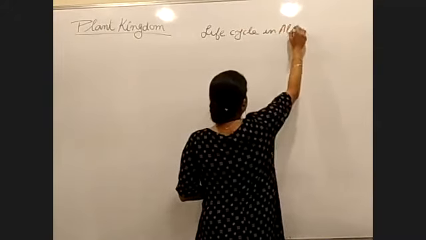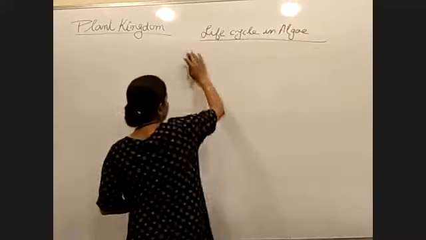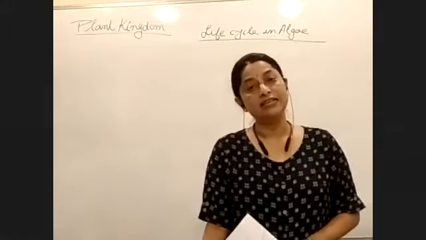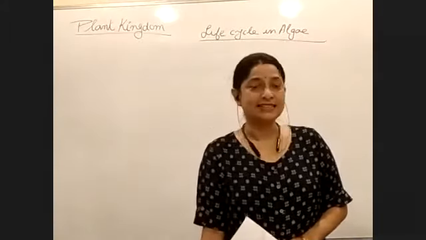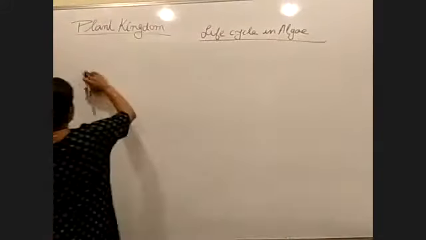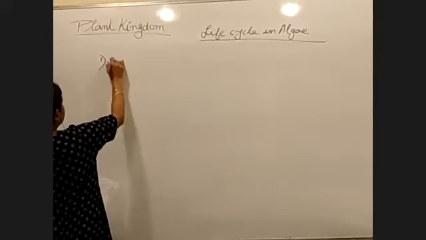Life cycle in algae. A few points we have already discussed. What we said is that three types of life cycle could be seen in this class: haplontic, diplontic, and haplodiplontic. So we are going to write about it. This is also in the PDF, so you need to write it down.